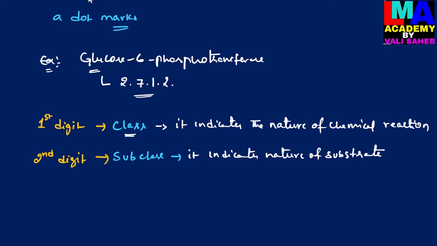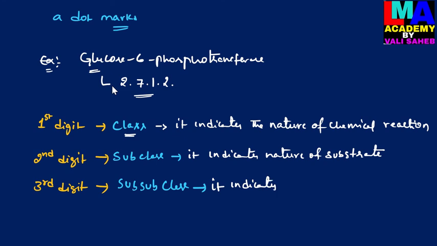And then the third digit of the enzyme code denotes the subclass of the enzyme, which indicates the nature of the cofactor.